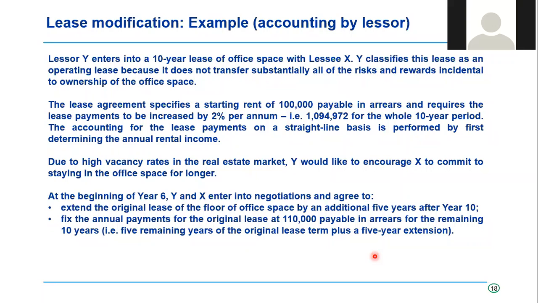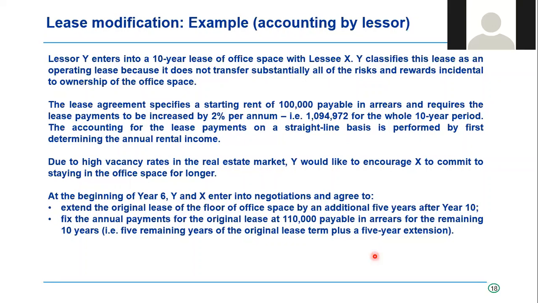The lease agreement specifies a starting rent of 1 lakh payable in arrears with an escalation of 2% per annum. And if one had to do the math, one would have paid 1.094 million over the 10-year period. The accounting for this is on a straight line basis, and the rental therefore that would have been recognized is about 1,09,497.